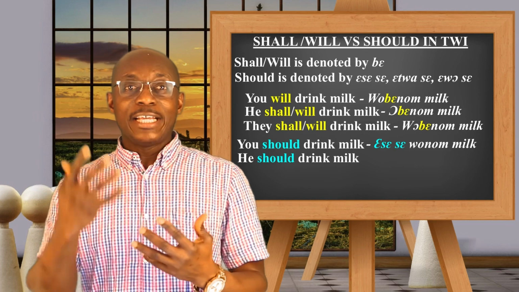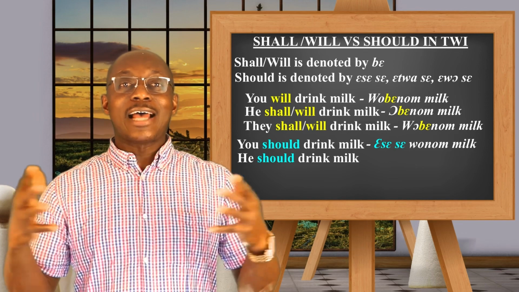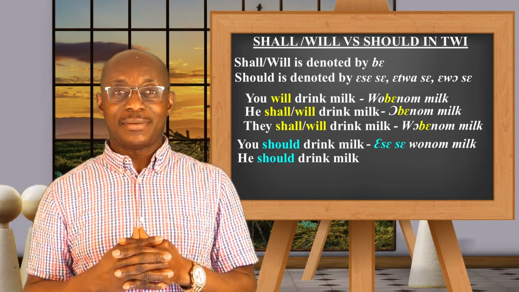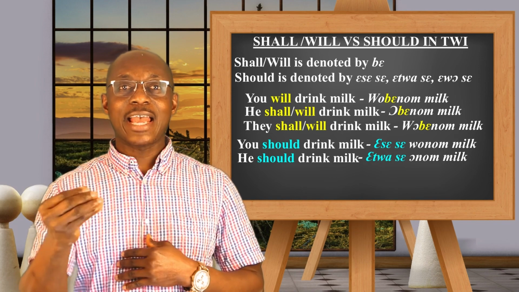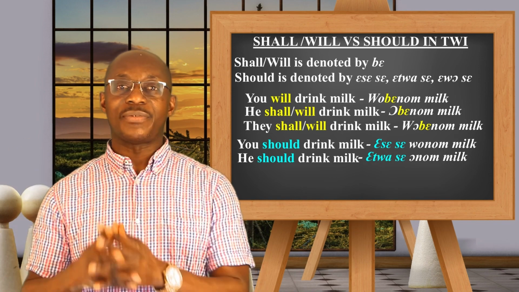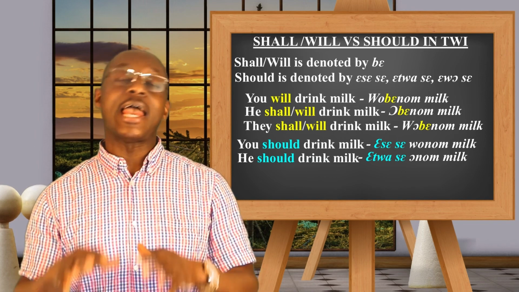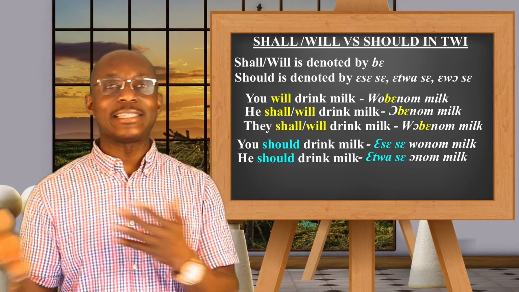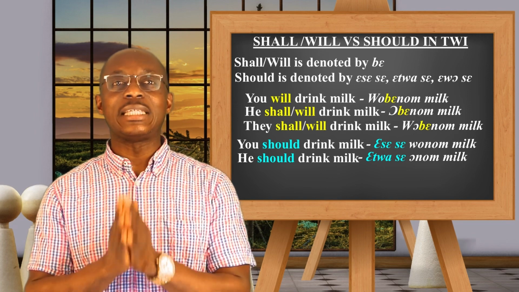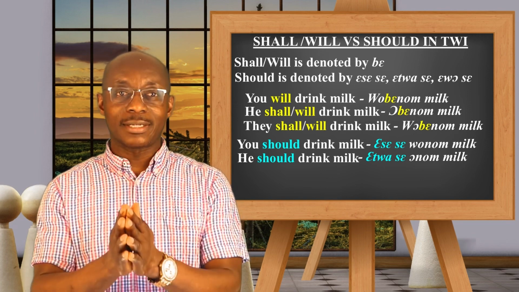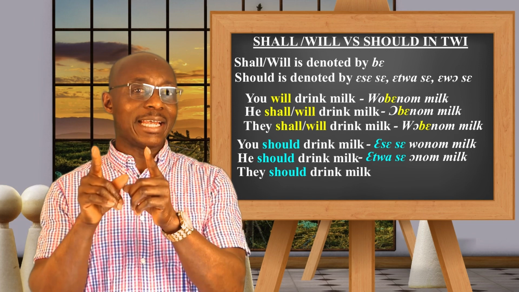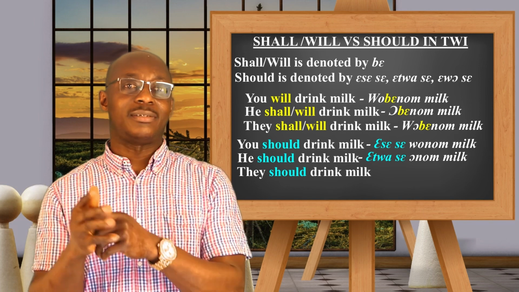If I want to say he should drink milk, then I can choose any of the auxiliary verbs, and that is etwase ono nom milk, or ese ono nom milk, or ewose ono nom milk. I can say any of them to say he should drink milk. What about they? They should drink milk.